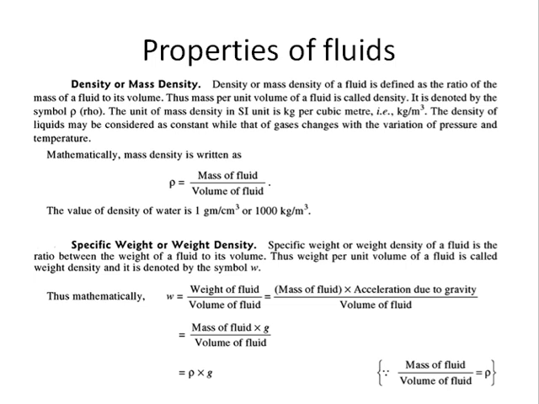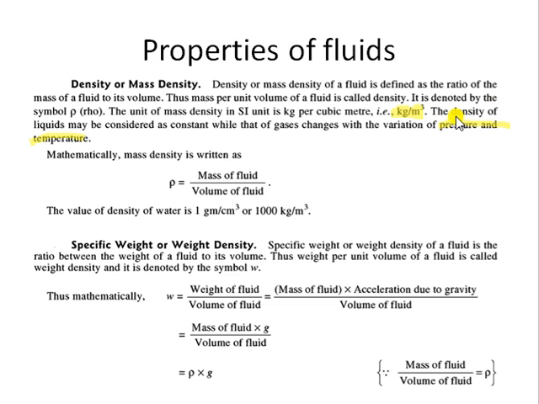In SI units, we will be doing some calculations in this course, so I would recommend you to always follow the SI units. Standard units for density: density is mass per unit volume. The SI unit of mass is kilograms, and the SI unit for volume is meter cube. So the SI unit of density will be kilogram per meter cube, as you can see over here also. So the SI unit of density we discussed is kilogram per meter cube.